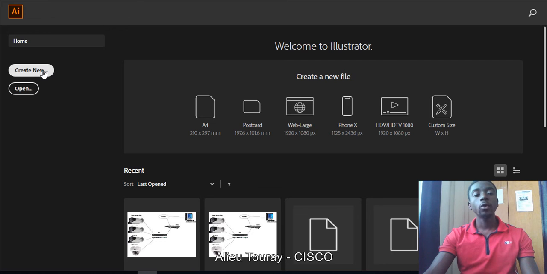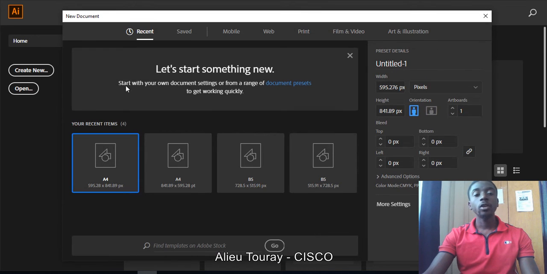So you click on create new, and that will bring you one window, and then you make your settings on that window. Because I'm using Illustrator, my device is not very fast. So this is what we have with Illustrator. You have different page types. So here, this is what we have.